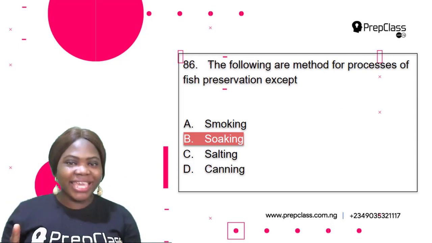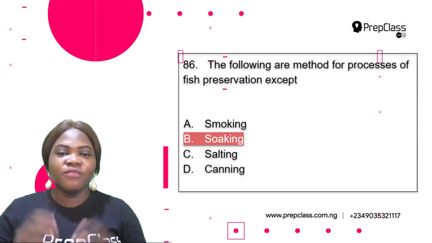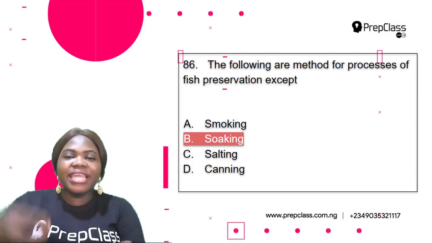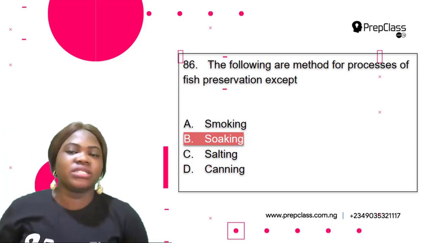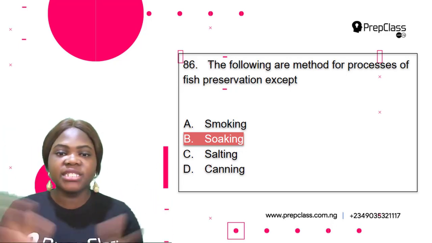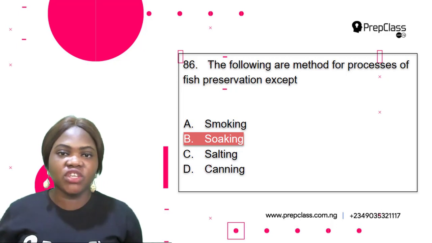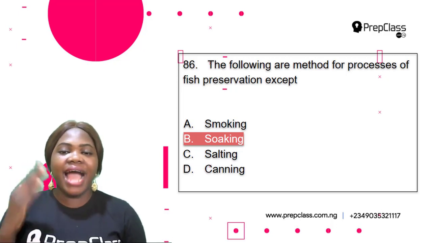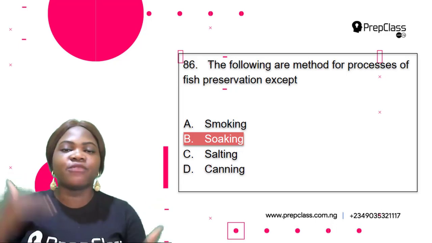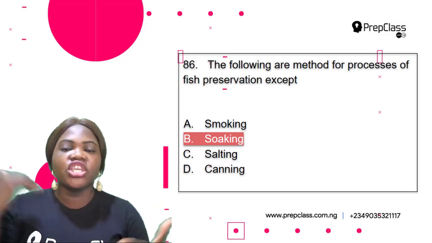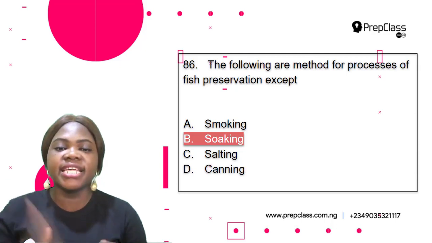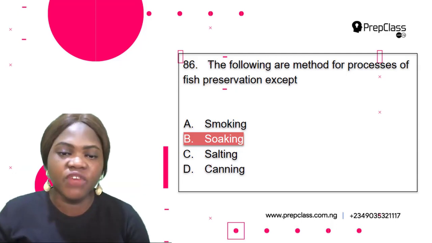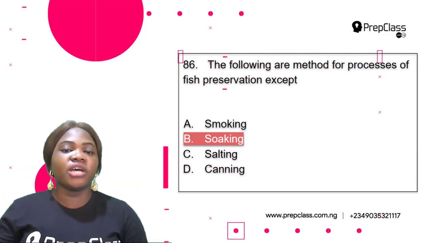But soaking is not a method for fish preservation. So soaking has to do with putting the fish inside water. This would not prevent spoilage. So this is not a fish preservation method. So here, smoking, salting, and canning are all methods for processes of fish preservation. But soaking is not a method of fish preservation. So the correct option is option B.